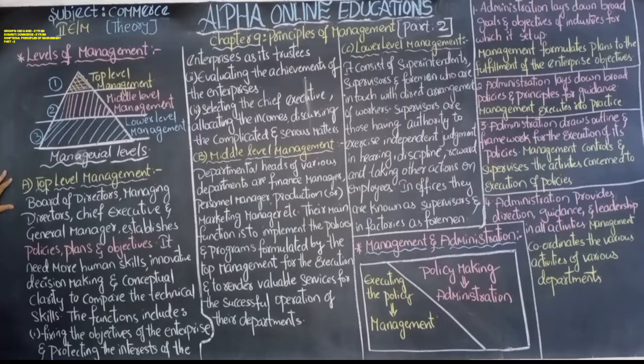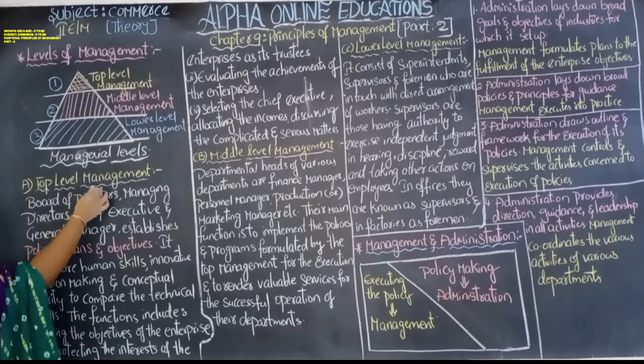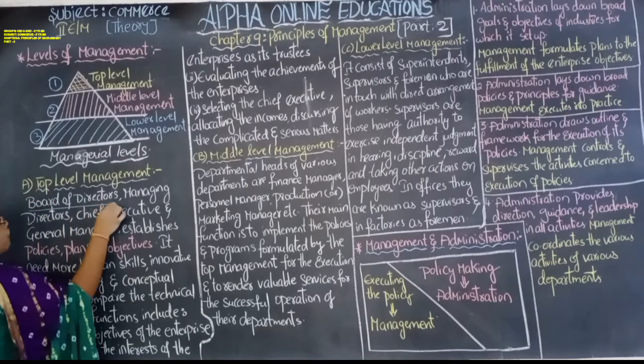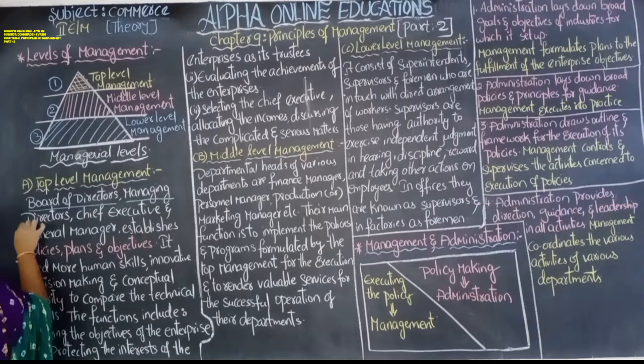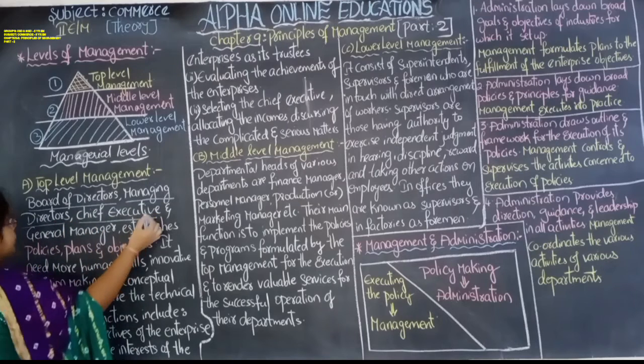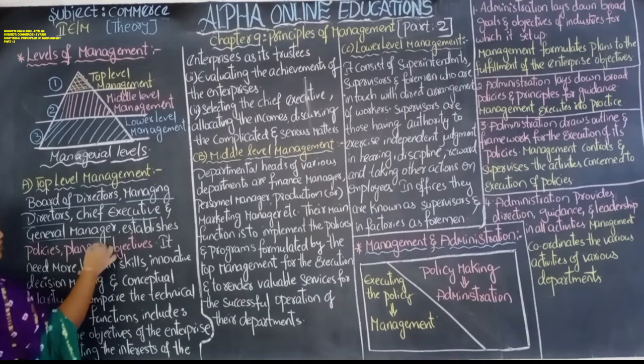First, top level management. The members who are involved in the top level management are board of directors, managing directors, chief executives, and general managers.